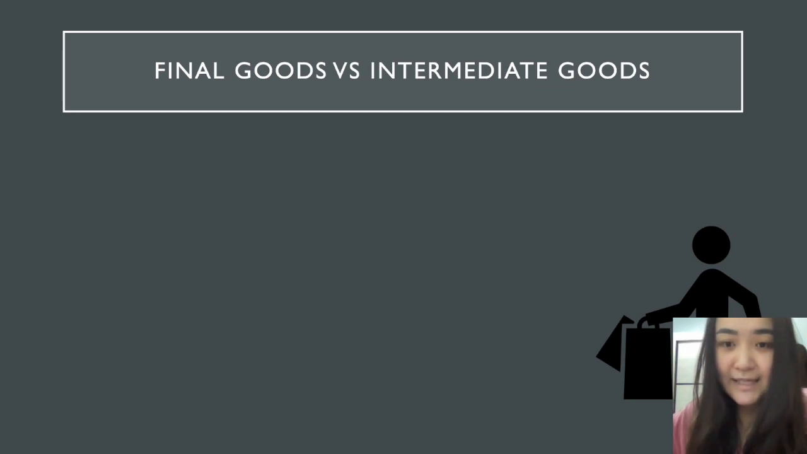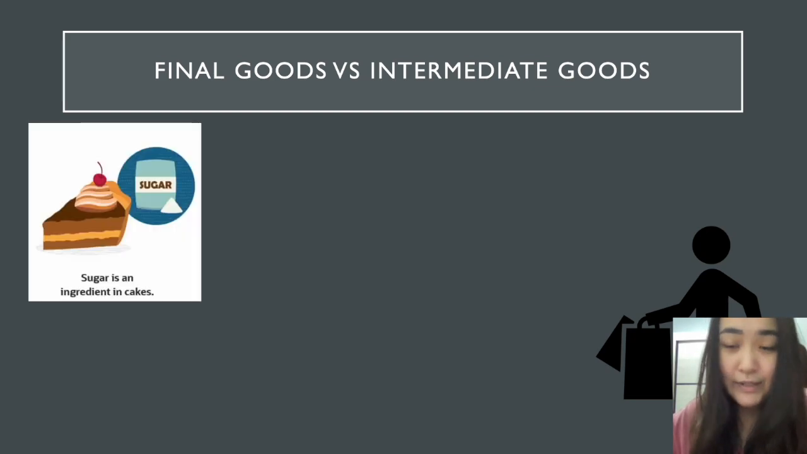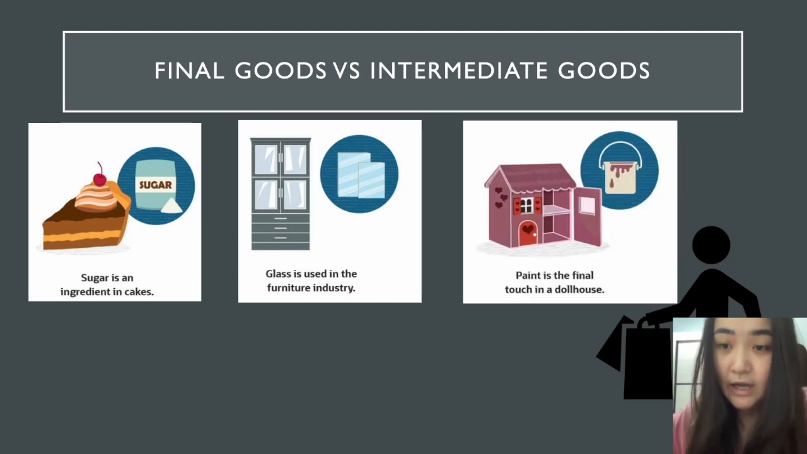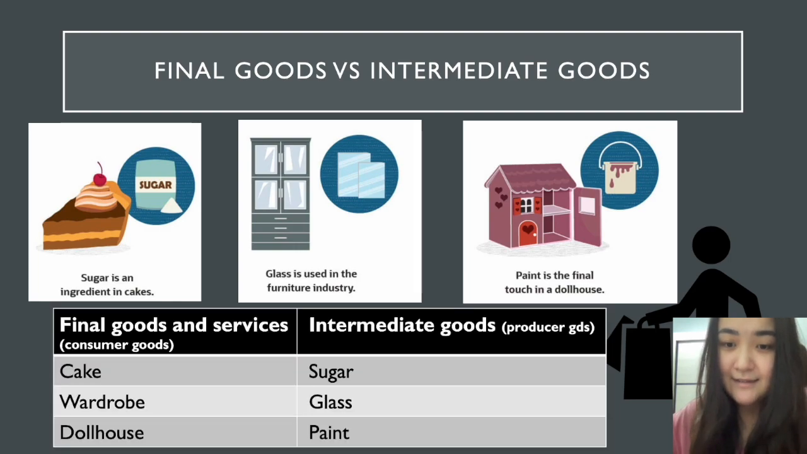Let me give you some other examples. To produce cake, we need sugar. To produce a wardrobe, we need glass. To produce a dollhouse, we need paint. Are you able to find out which are the final goods and which are the intermediate goods here? Right. So, the final goods here are the cake, wardrobe, and dollhouse. And the intermediate goods are the sugar, glass, and paint.